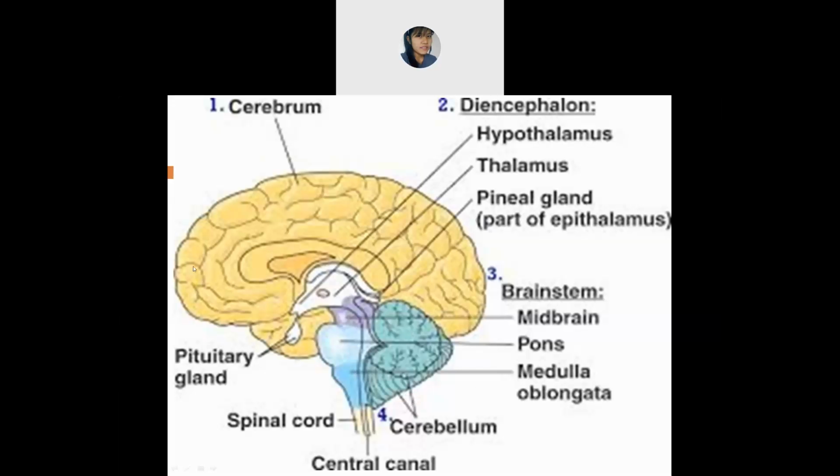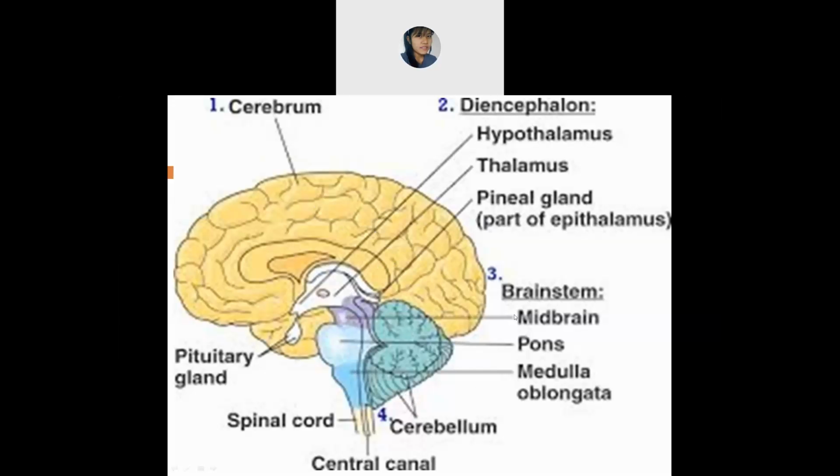I'll repeat again. The first part is the cerebrum. It is also known as the largest region of the brain. From the picture itself, you can see that this is the largest part. The next is the diencephalon, which is divided into 2 parts. Don't get confused with this part, this is a gland. There is the hypothalamus, and the next is the thalamus.